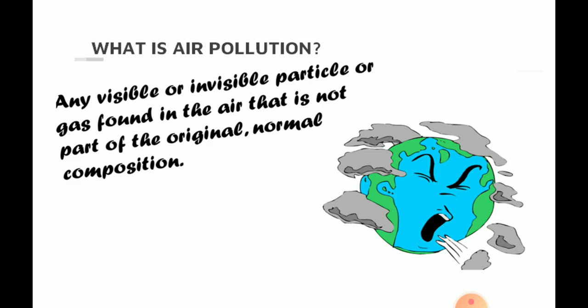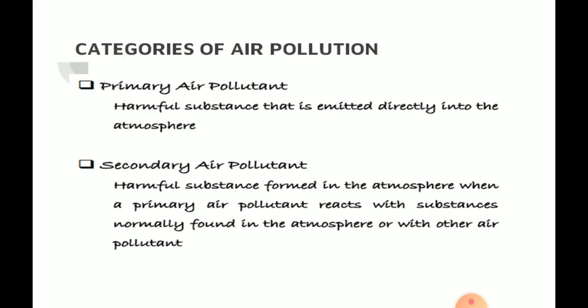The structure of the atmosphere gets over, and the next topic is air pollution. So what is air pollution? Generally, any visible or invisible particles or gases found in the air that are not a part of the original normal composition are called air pollution. The categories of air pollutants: two major types, primary air pollutant and secondary air pollutant.